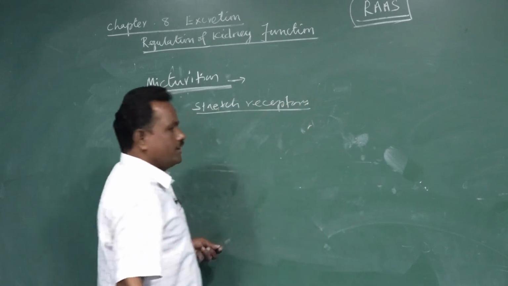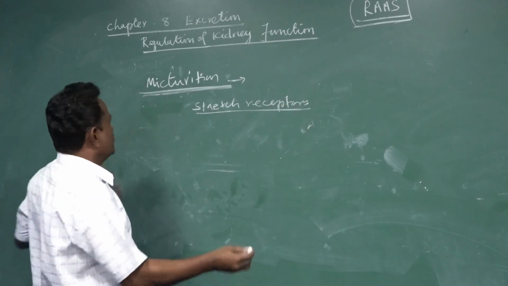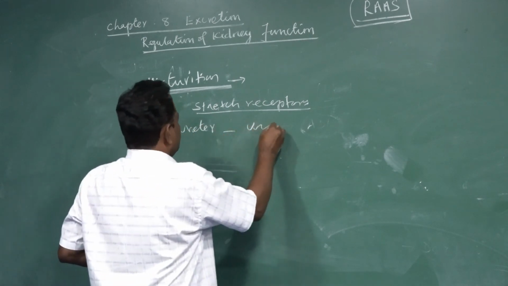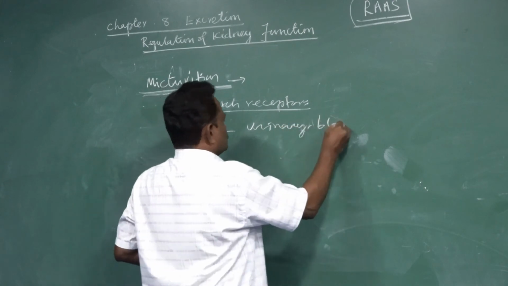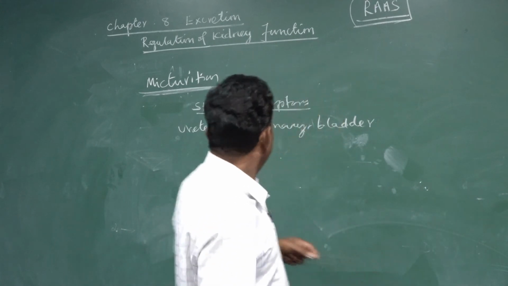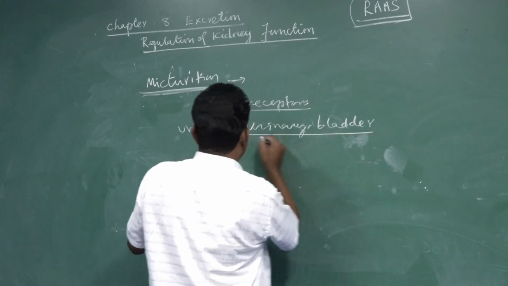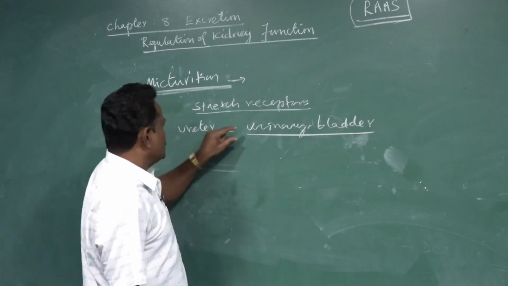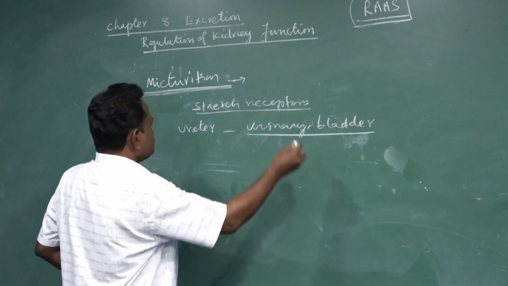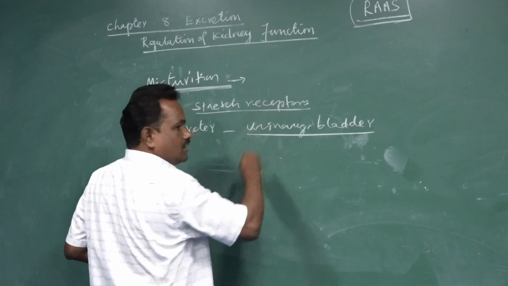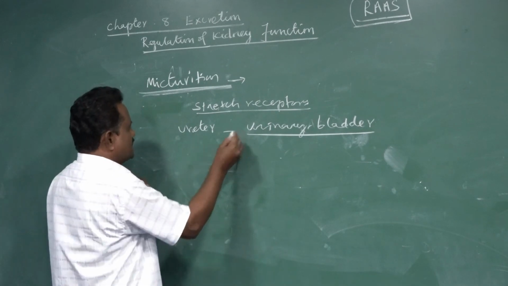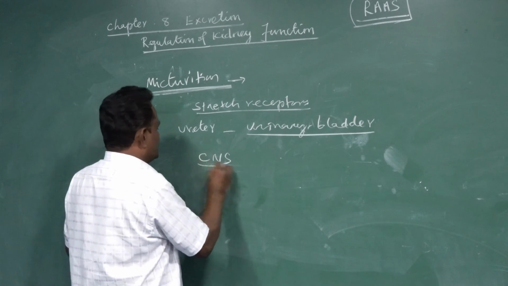So we know that when nephrons collect the urine, it is carried through the ureter and stored in the urinary bladder. The urinary bladder is made up of smooth muscles, and specialized receptor cells called stretch receptors are present. The contraction and relaxation is actually controlled by the CNS, the central nervous system.